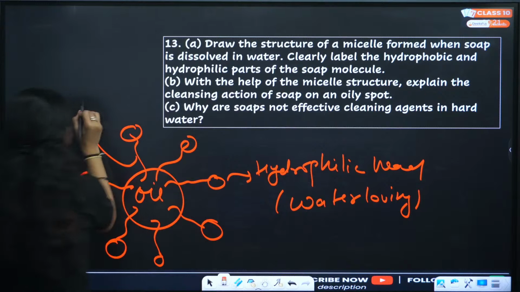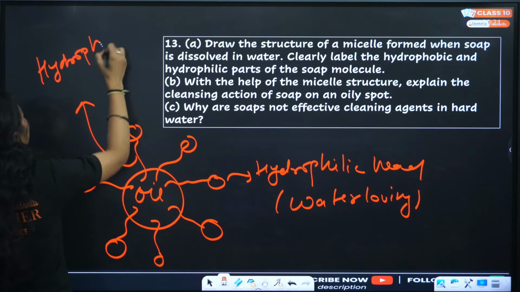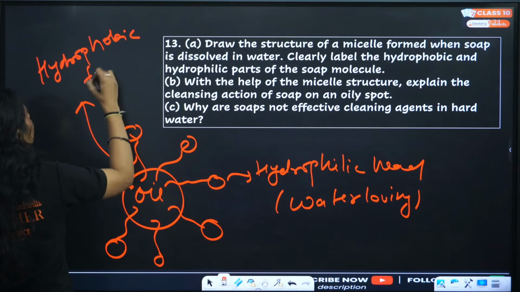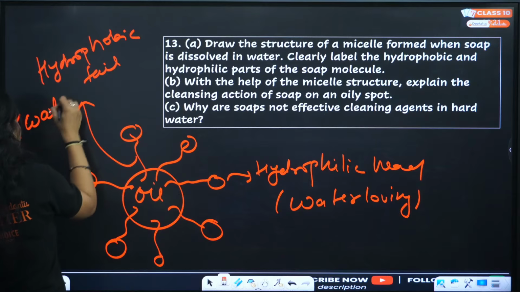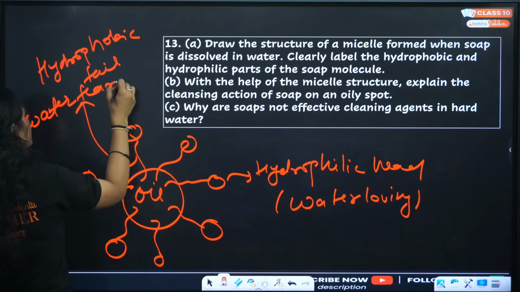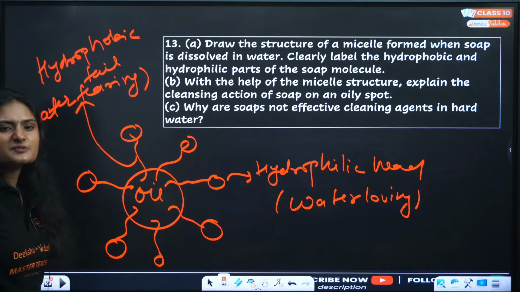And this is the water-fearing hydrophobic tail. Okay, this is the micelle.